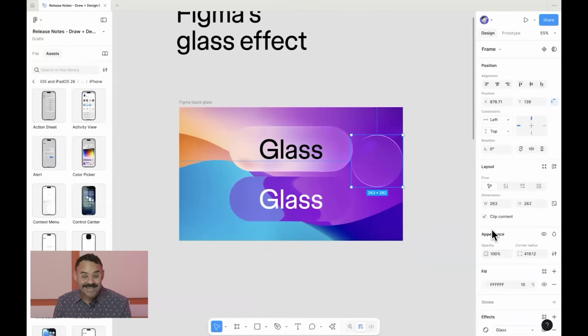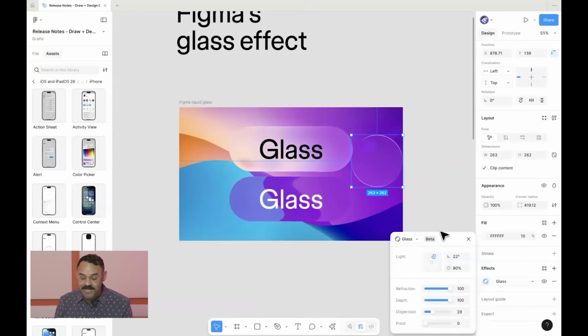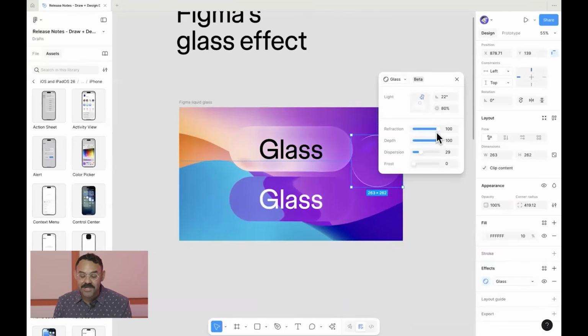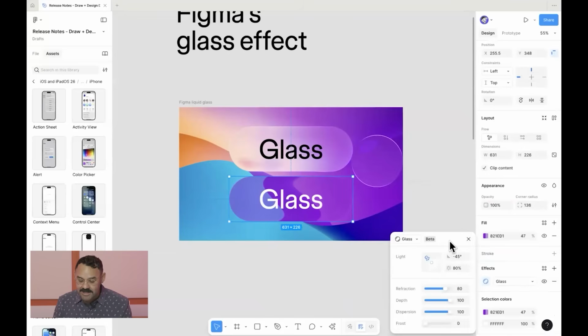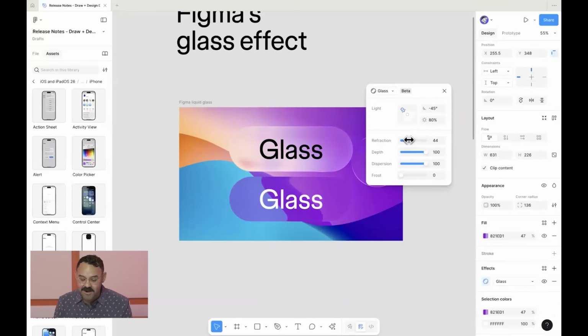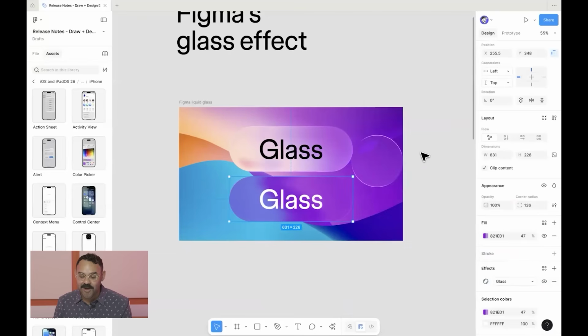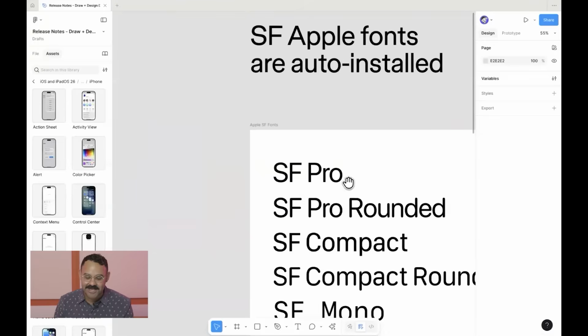So when you select a frame, you can come down to the effects panel, choose glass, and there's a number of different properties that you can modify. Let's head over here to this object right here. Let's change the refraction, the depth, the dispersion, and you can also add frost. Bonus, if you add a fill to that frame, you can get a nice little tint.